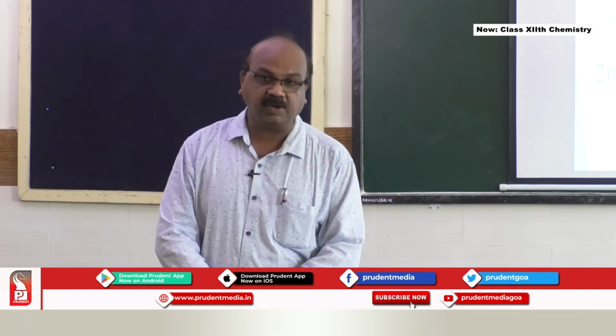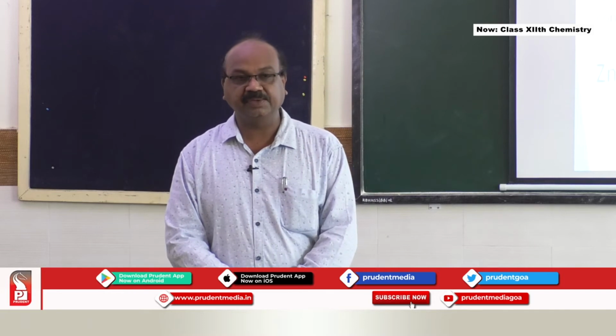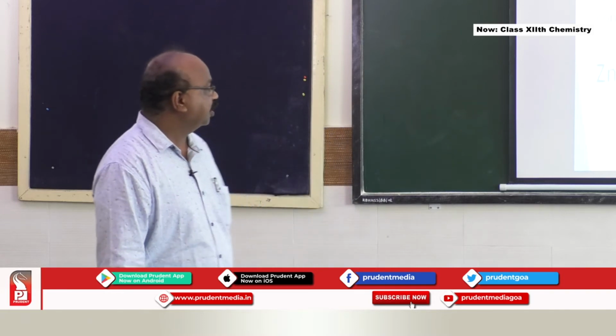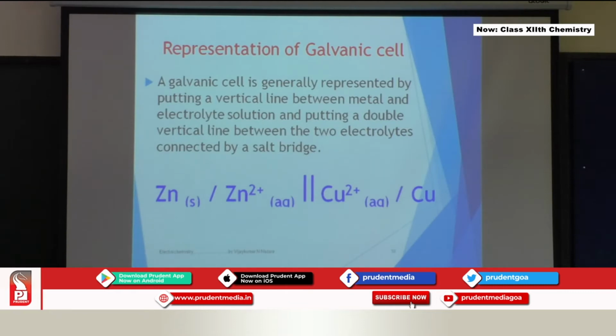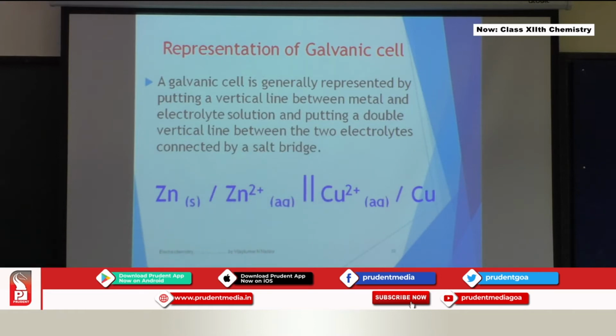So zinc sulfate, copper sulfate, zinc electrode, copper electrode. We have seen these two half cells giving you a Daniell cell. If I want to show this in a representation of a galvanic cell, the zinc electrode is shown with a slash and Zn2+, that means a zinc rod dipped in zinc sulfate solution, that's why it is shown as aqueous. This is solid. Two parallel lines indicate that the two half cells are separated. Then comes the copper solution on the other side and the copper electrode.